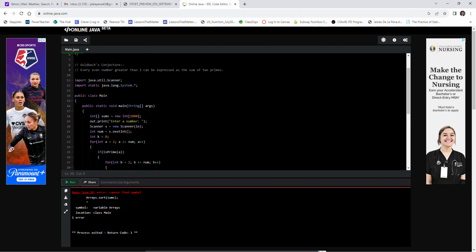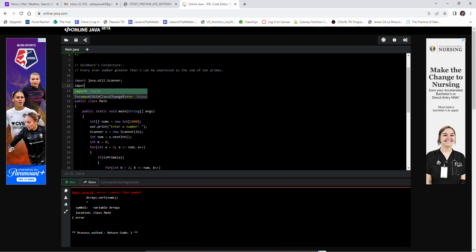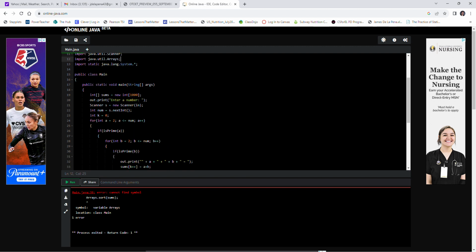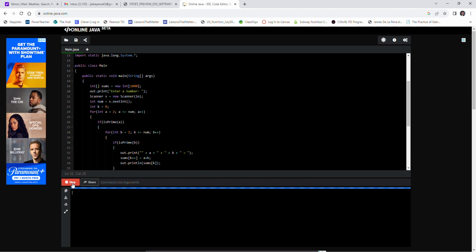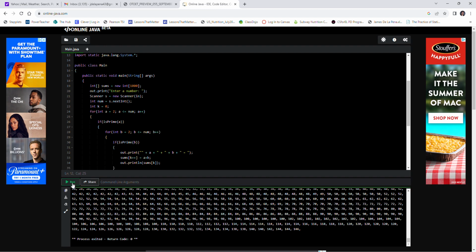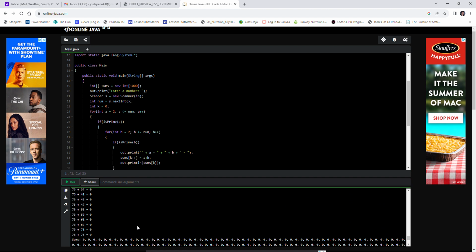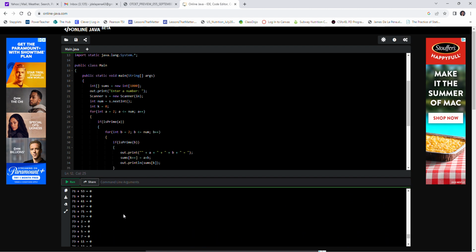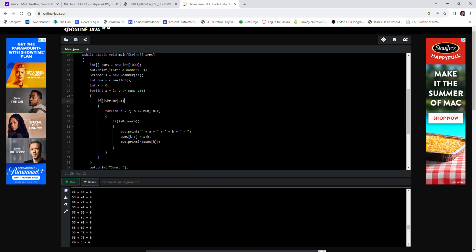Do I need to import something for that? java.util.Arrays, probably. Let's see where this is going. 75. Ooh. Oh yeah. I thought it filled the entire array, but I forgot I had all those zeros. So this is obviously not printing the sum correctly. Sums at k. This is incrementing correctly, but yeah, it's just not printing right.